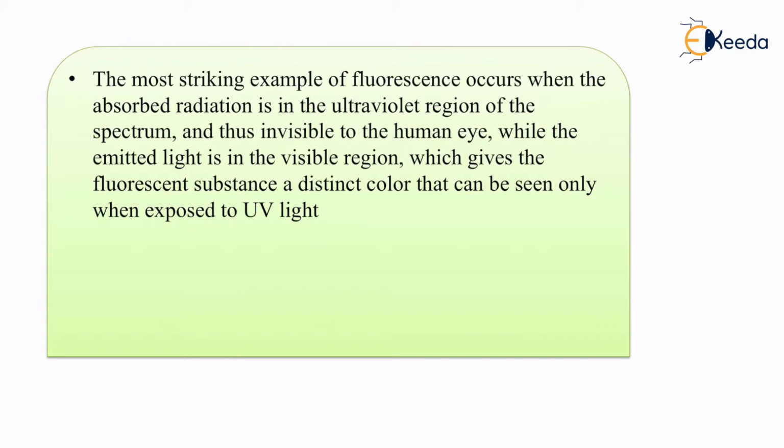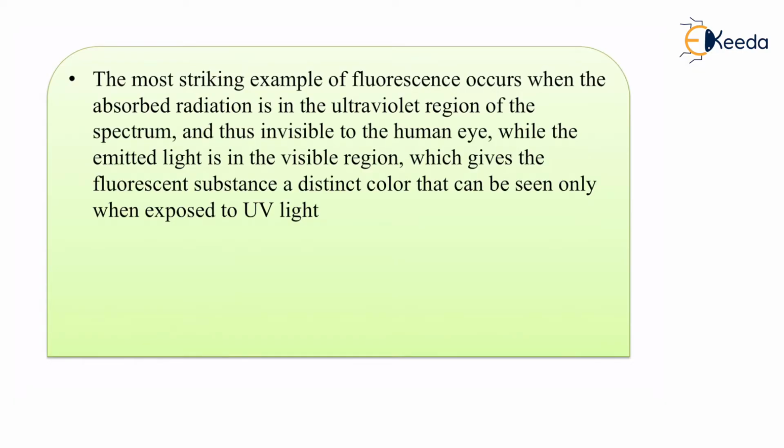The most striking example of fluorescence occurs when the absorbed radiation is in the ultraviolet region of the spectrum and thus invisible to the human eye, while the emitted light is in the visible region and thus gives the fluorescent substance a distinct color that can be seen only when exposed to UV light.